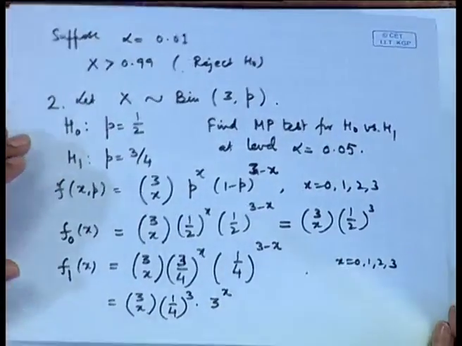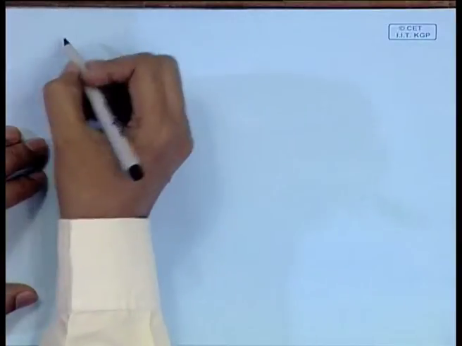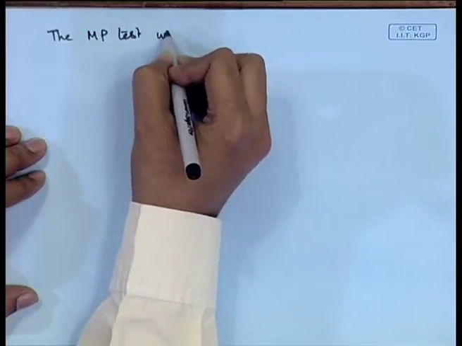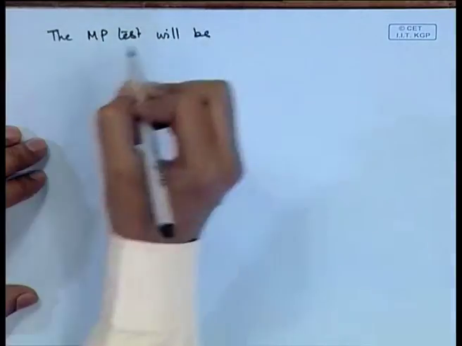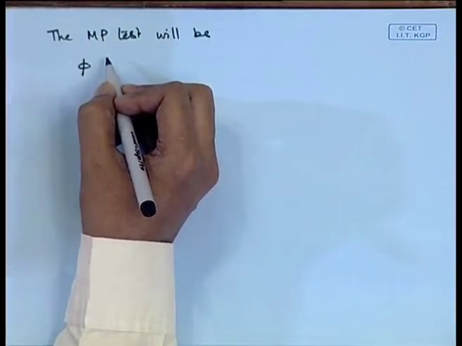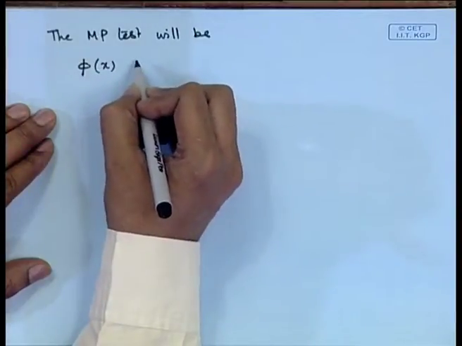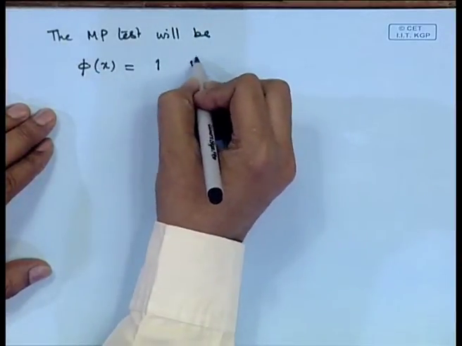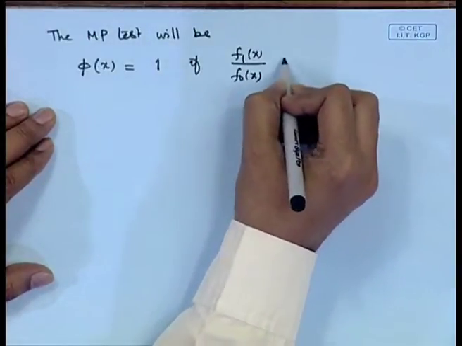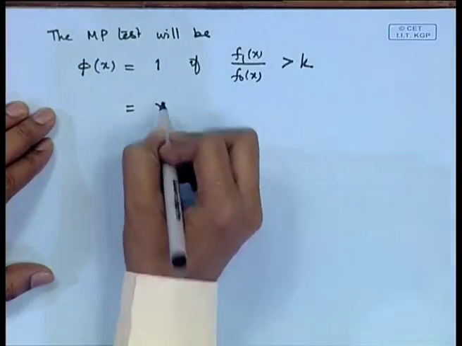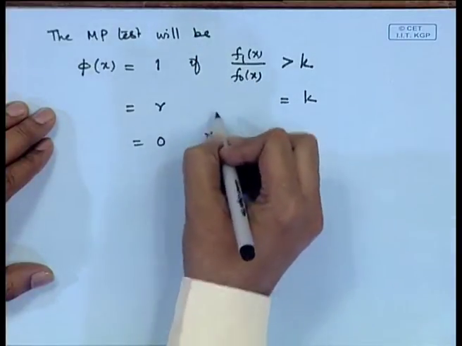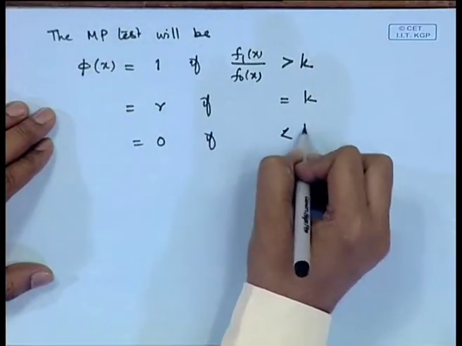So, the most powerful test will be, since here randomization may be required, we write the test function. phi x is equal to 1 if f 1 x by f naught x is greater than k, it is equal to gamma if this is equal to k, it is equal to 0 if this is less than k.